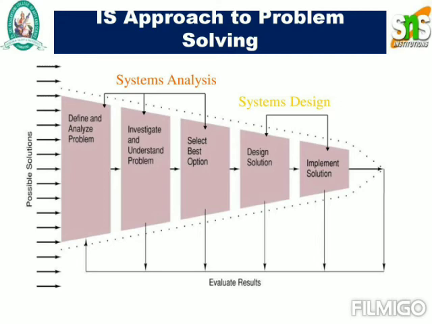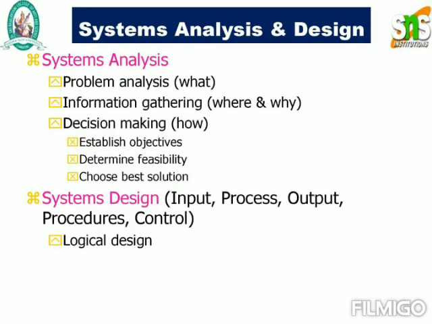So this will be the information system approach for the problem solving that has been shown in the diagrammatical representation. So the next one is system analysis and design. In the case of your system analysis, they'll have a problem analysis, that is what kind of problem is there, and in the information gathering, where you're gathering and what is the reason for gathering the information, and in the case of your decision making, how you are making a decision and how you're establishing the objectives, determine the feasibilities, choosing the best solutions.